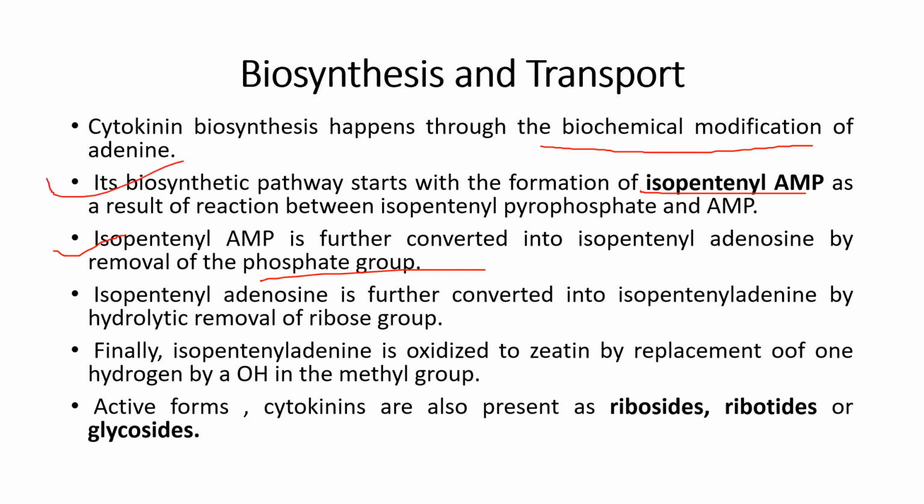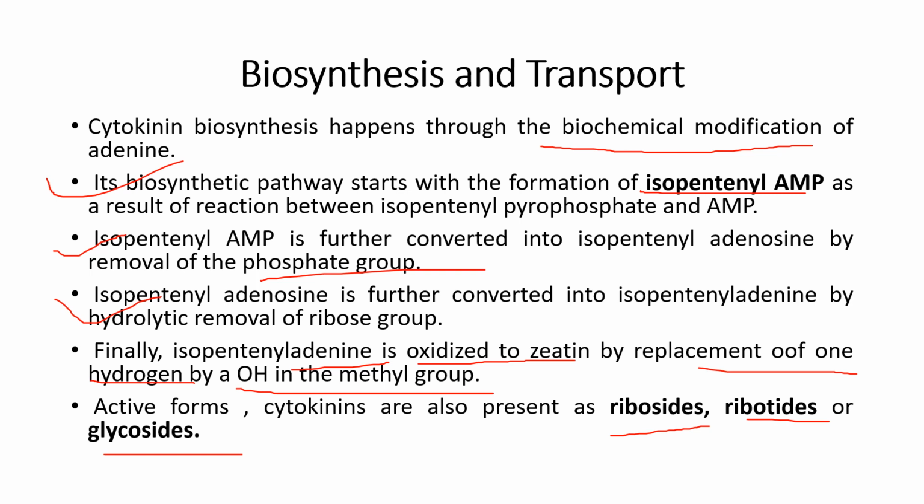Then after the removal of the phosphate group, isopentenyl adenosine is further converted into isopentenyl adenine by hydrolytic removal of the ribose group. So the next step was this. Then finally isopentenyl adenine is oxidized to zeatin by the replacement of one hydrogen by an OH in the methyl group. Cytokinins are also present as ribosides, ribotides or glycosides. So these are three active forms in which the cytokinins are present. So this is how biosynthesis and transport of cytokinin in plants takes place.